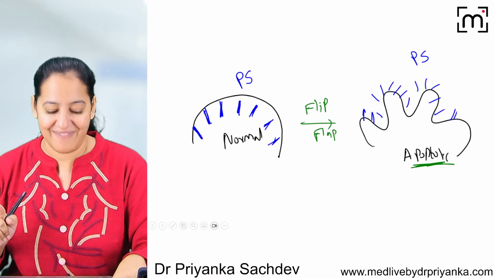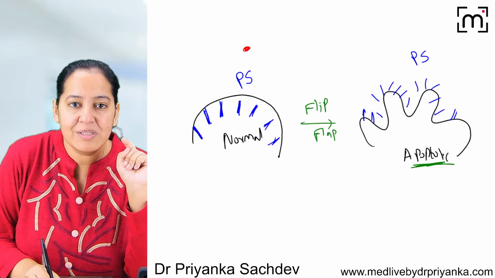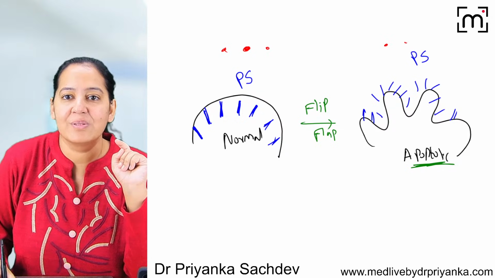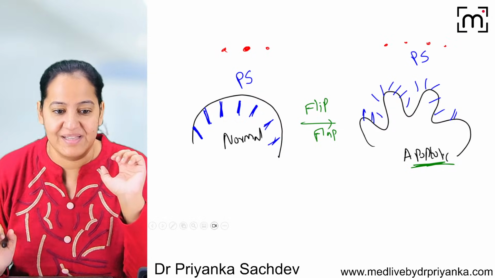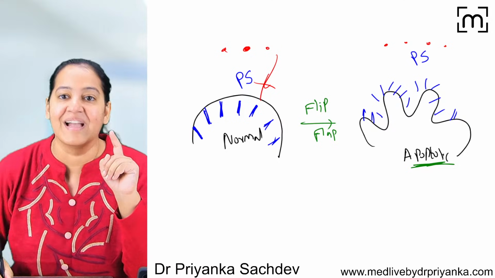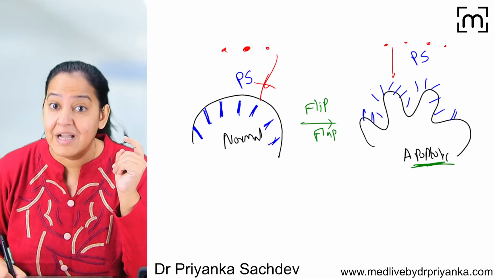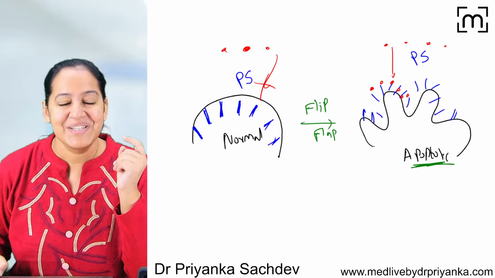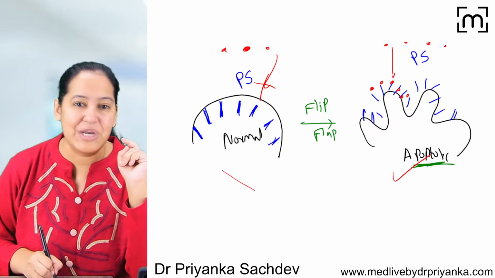Now, you put Annexin 5 over here also, and Annexin 5 over here also. Annexin 5 binds with phosphatidylserine. So you yourself tell, will it bind with this cell? No. Here phosphatidylserine is on the inner side. Will it bind with this cell? Yes, it will bind because phosphatidylserine is on the outer side. So it will highlight only the apoptotic cell, not the normal cell.